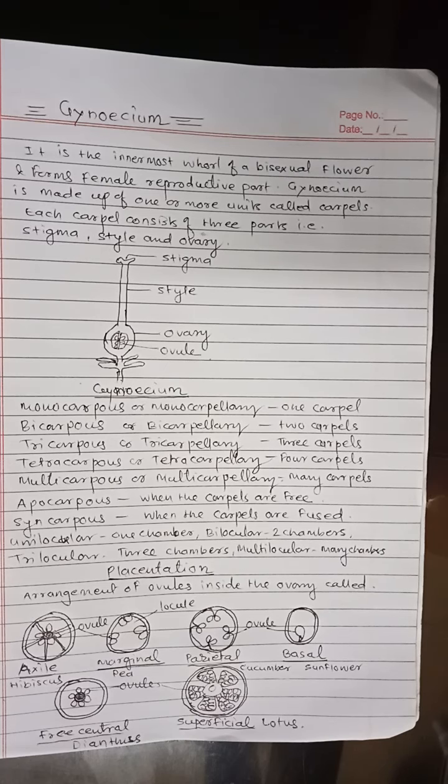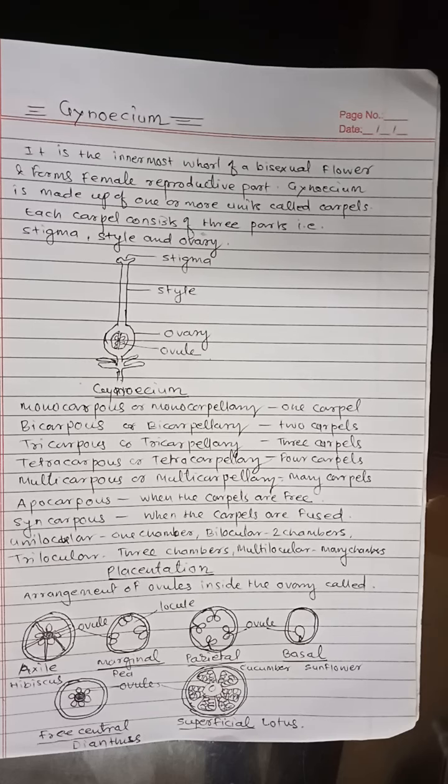Then basal placentation. It is seen in bicarpellary syncarpous and unilocular ovary. The placenta develops directly on the receptacle, which bears a single ovule at the base of the ovary. Basal placentation is found in sunflower, the member of the family Asteraceae.